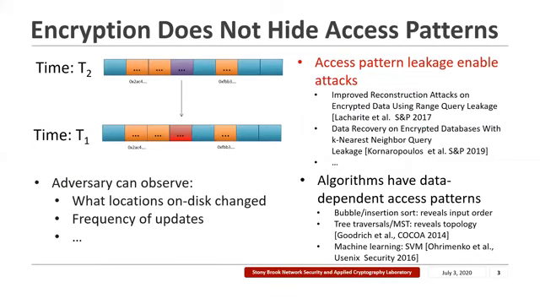This is because encryption does not hide access patterns. An adversary that can observe and snapshot a storage device at multiple points in time can learn what locations on disk changed in between snapshots, how frequently a particular data item was updated, etc. As evidenced by a long line of work, access pattern leaks can completely undermine the protection of encryption.